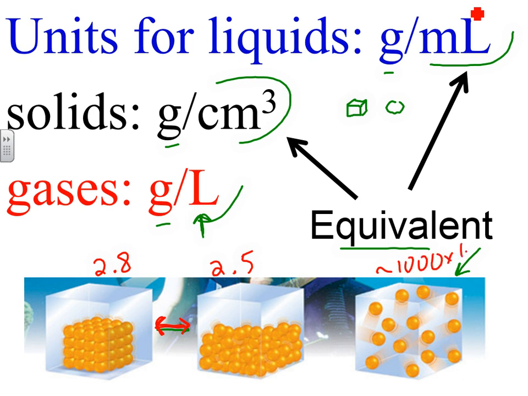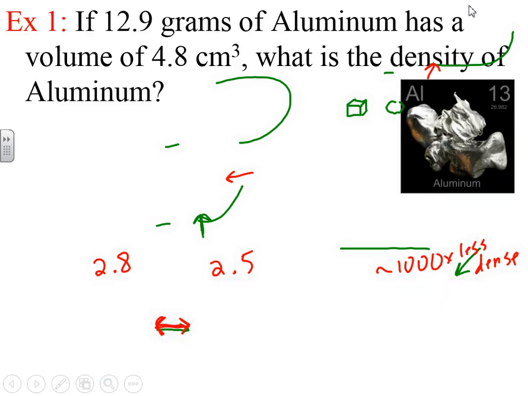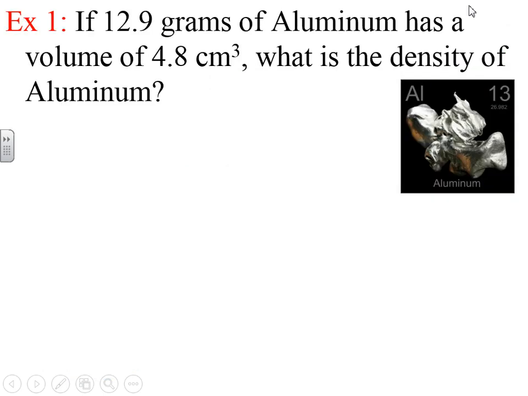Gases are about 1,000 times less dense than liquids and solids, and that's why for gases we use liters, which is 1,000 times bigger than a milliliter. Hopefully that makes sense. Alright, why don't we do some example problems. In this case, we're asked: if 12.9 grams of aluminum, here is a chunk of aluminum for your visual pleasure, has a volume of 4.8 centimeters cubed, what is the density of aluminum?